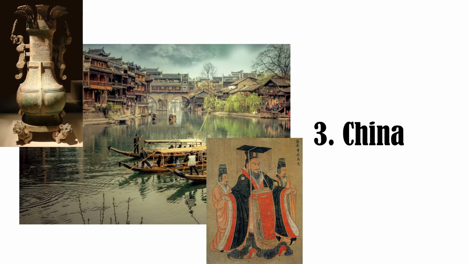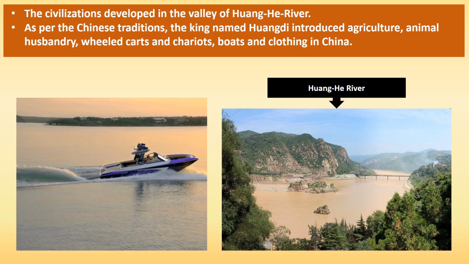China. The ancient civilization of China developed and flourished in the valley of the Huanghe River. The Huanghe River is also known as the Yellow River. According to the Chinese tradition, a king named Huangdi introduced agriculture, animal husbandry, wheeled carts and chariots, boats and clothing in China.